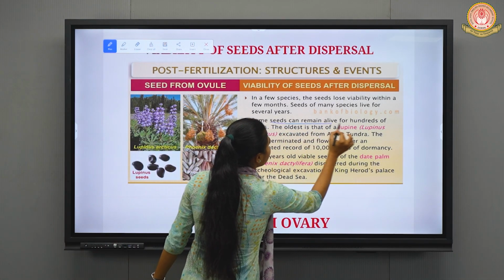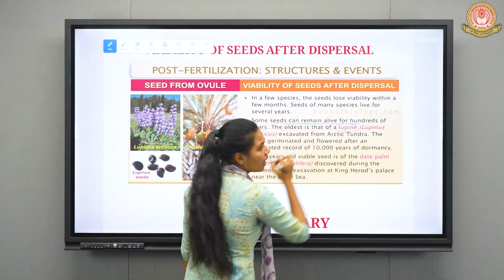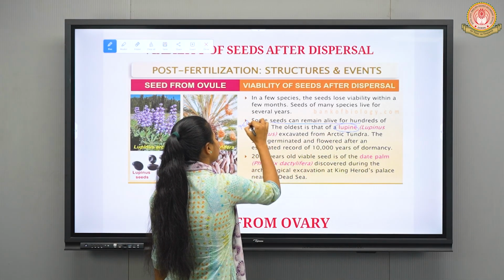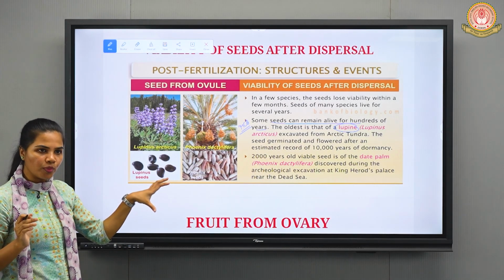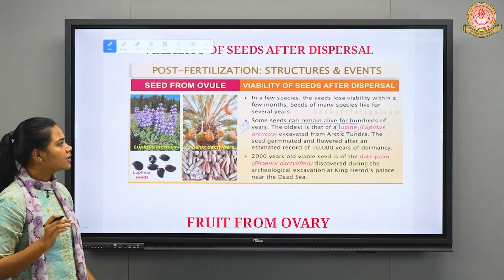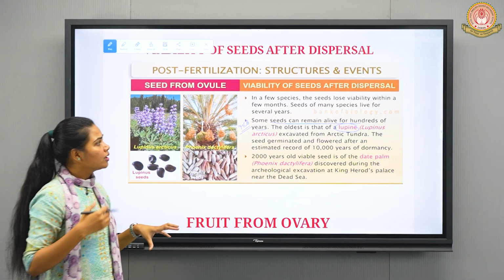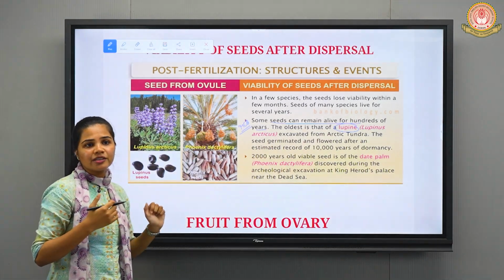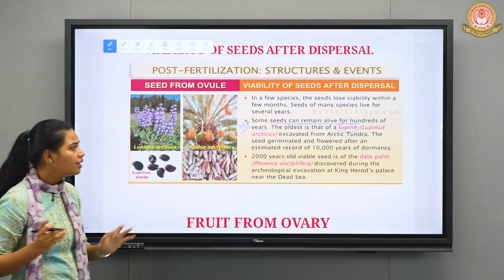Some seeds can remain alive for hundreds of years, right? Example, lupine. This you can remember from the MCQ point of view, from your objective point of view. It is very, very important. Lupine, that is Lupinus arcticus. The seeds of this particular plant species remain viable for even hundreds of years, right?